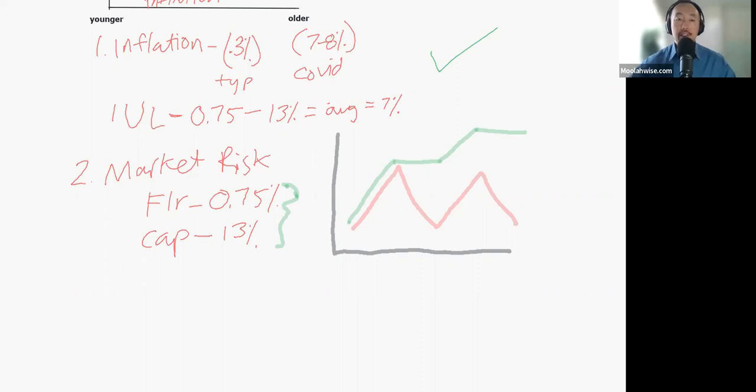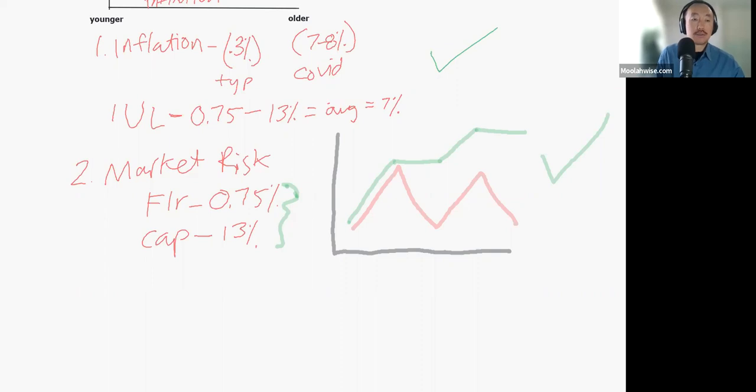So if I were to ask you, Mr. Client, where would you want to put your money? In the red line, where it could go up or down at any moment, or would you rather have a steady growth up? I don't know about you, but I'd rather put my money in the green line. So it helps you neutralize this risk. So that gets a big check mark.